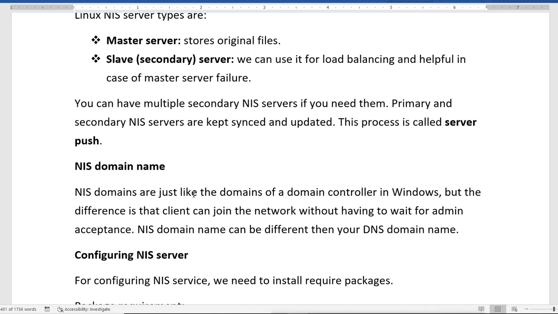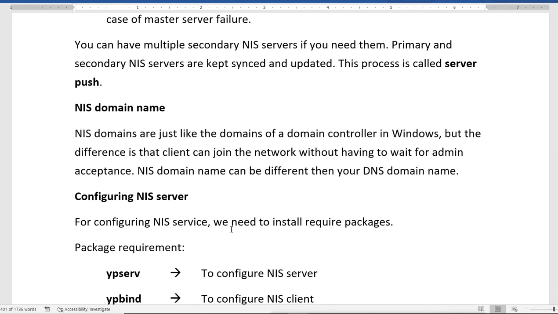This is the same as the domain we have in Windows, but here it is not integrated with DNS. It is not a DNS domain name. The NIS domain name can be different, or for ease of use, we can use the same name as the DNS domain name, but it is not necessary to have the same name as our DNS server's domain name. We can have a separate name for the NIS server also.